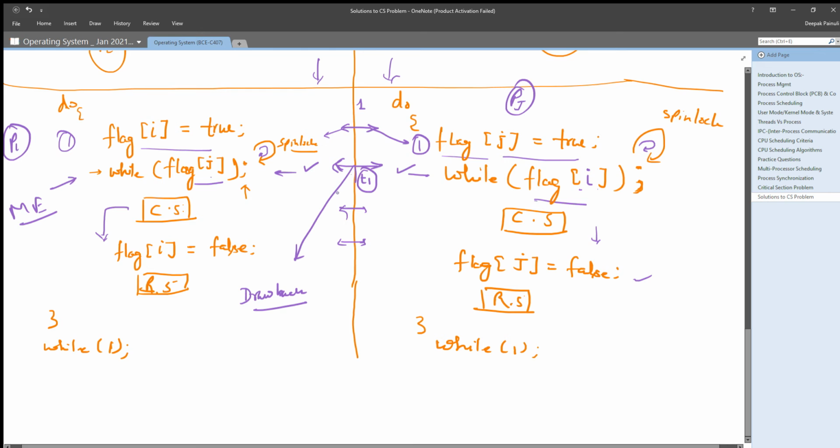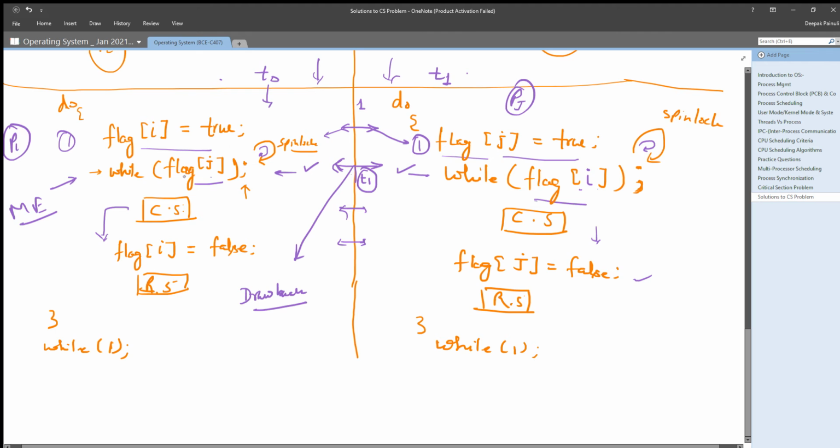So let us check the other case where process Pi and process Pj come one after the other. Let's say Pi came first and requested the critical section first. So if Pi came at t0 and Pj came at t1, Pi will set its flag i value true.